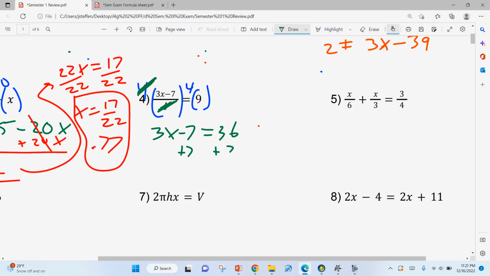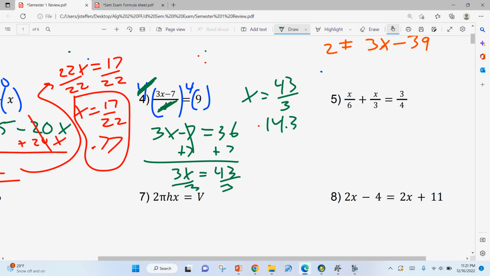Add 7 to both sides. I get 3x is equal to 36 plus 7 is 43. Divide both sides by 3. So this one again gets you a fraction, 43 over 3, or 43 divided by 3 is 14.33. And I think that's the answer I got on the answer key, but let me check real quick. Yeah, so that one I did right.